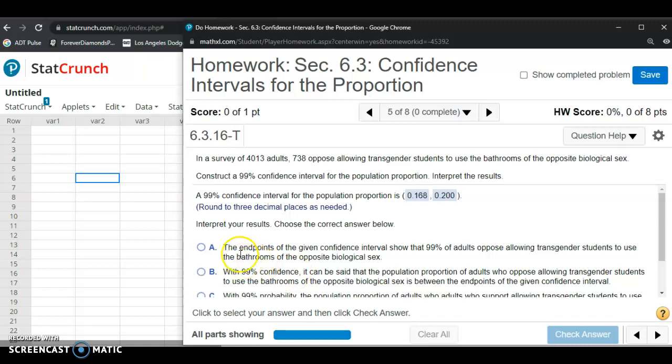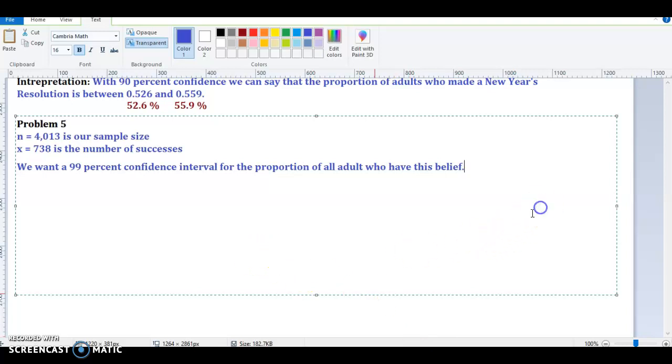Before I answer the question of interpreting our results, let's actually write the interpretation in Paint. It's usually better to write the interpretation yourself and then select the best answer.